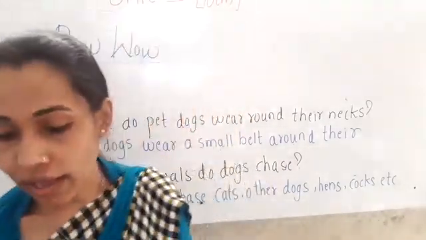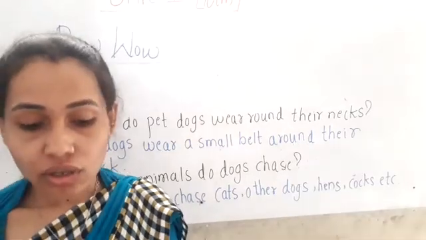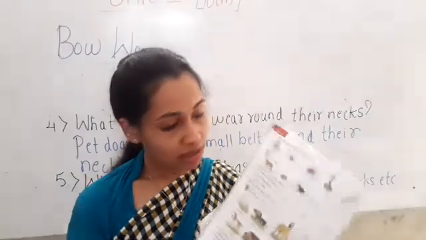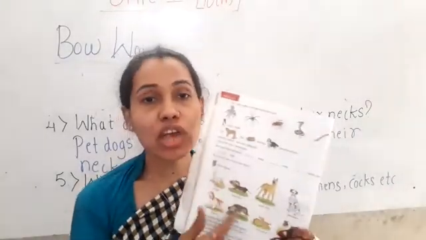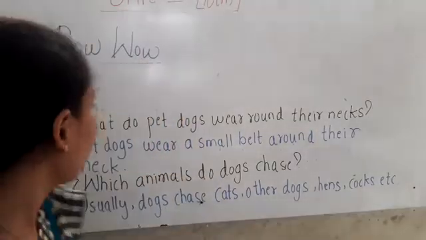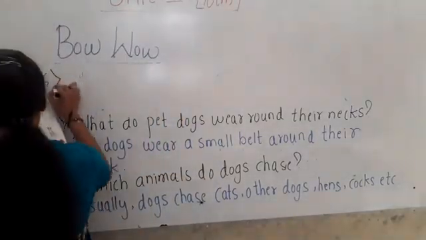Okay, so I would have chosen the Dalmatian. It is your choice which dog you want to choose. Okay, children. So let me write the sixth question.